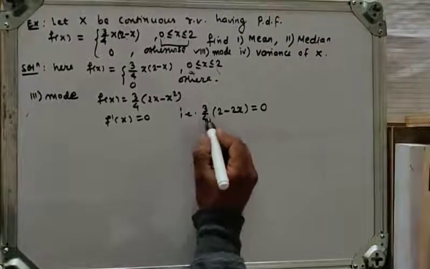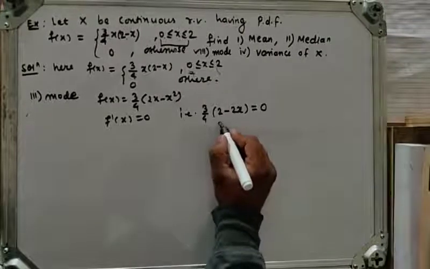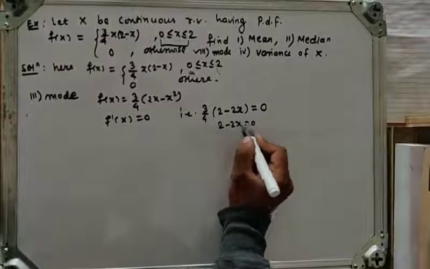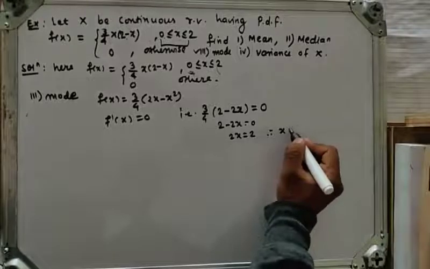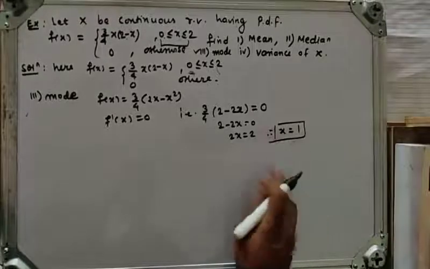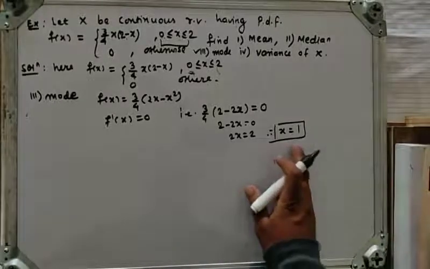Multiplying this out, the other side will again be 0. So 2 minus twice x is equal to 0. So twice x is equal to 2. Therefore x is equal to 1. Now check. So here the value of x is 1.